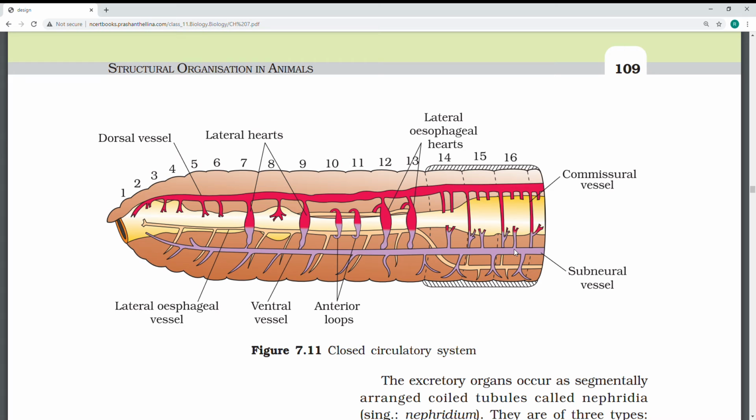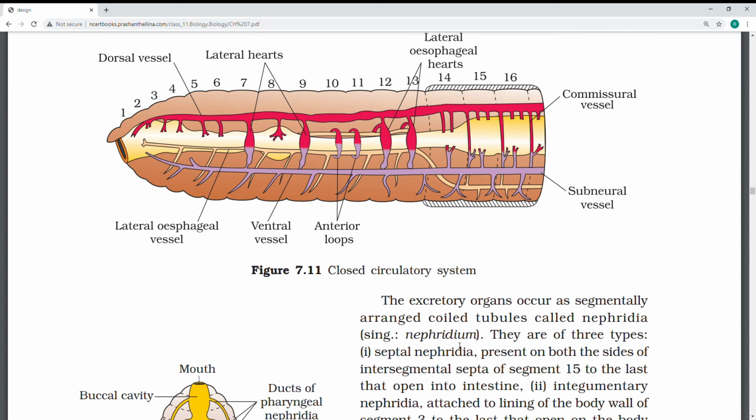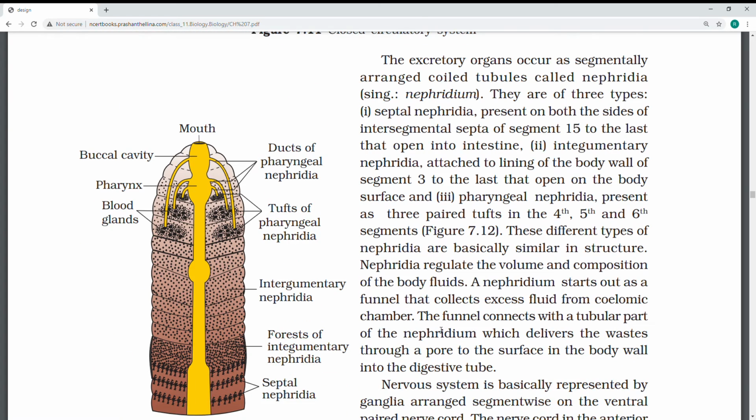So this is the dorsal vessel, which is on the dorsal side. The blood glands are present in the fourth, fifth and sixth segments. The segments will be there. See here, if you see the blood vessels, blood glands will be present. So the next one, we are moving on to the earthworm nervous system. Okay, see the nervous system here.